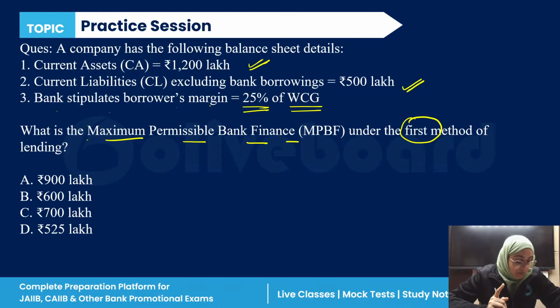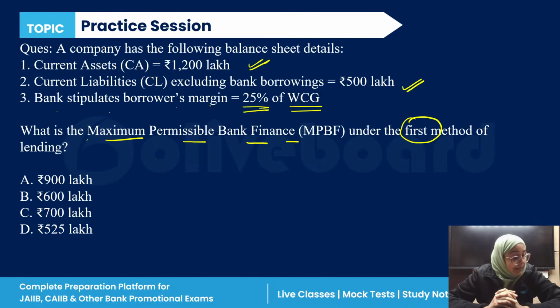First, the bank stipulates the borrower's margin as 25% of the working capital gap. The working capital gap is current assets minus current liability excluding the bank borrowing. First calculate the working capital gap, then the borrower's margin, which is 25% of that gap. The maximum permissible bank finance is the working capital gap minus the margin.